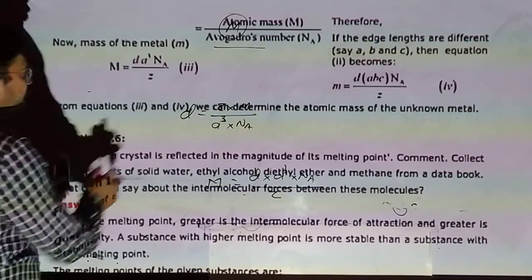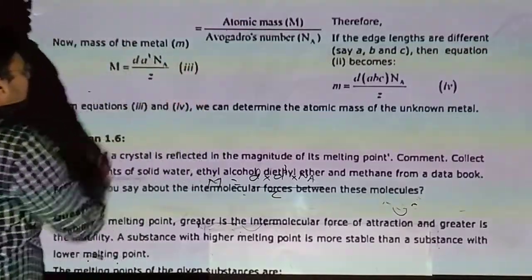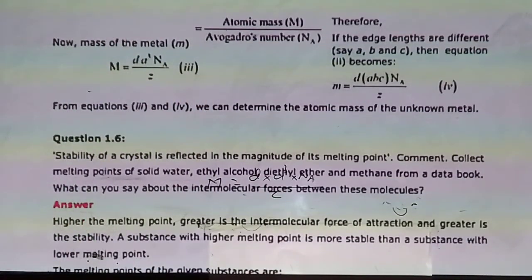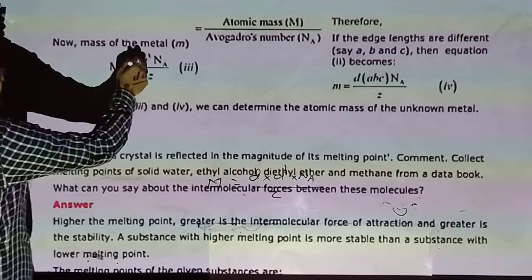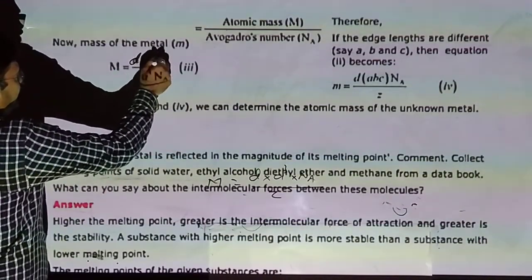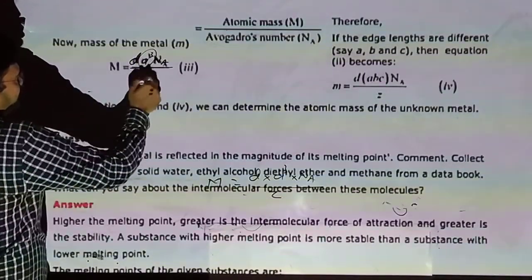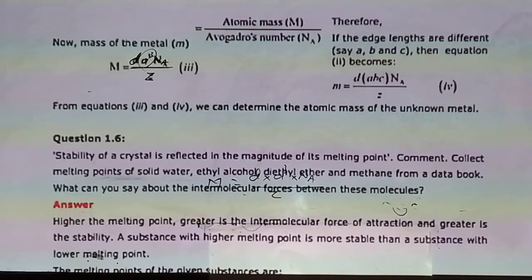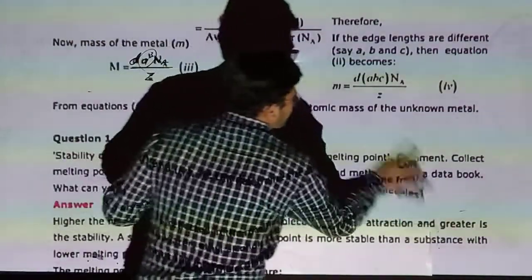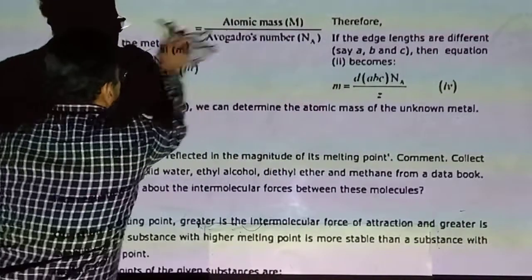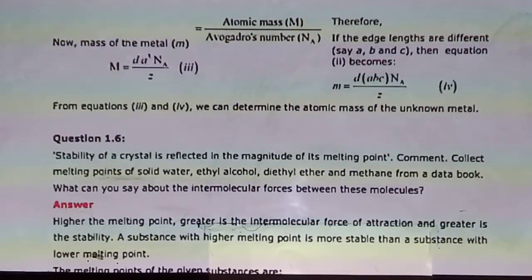Now you can see, mass M = d a^3 N_A / Z. d means density, a^3 means the volume of a unit cell, and Z is the number of atoms per unit cell. By using this formula, we can determine the atomic mass of the metal.